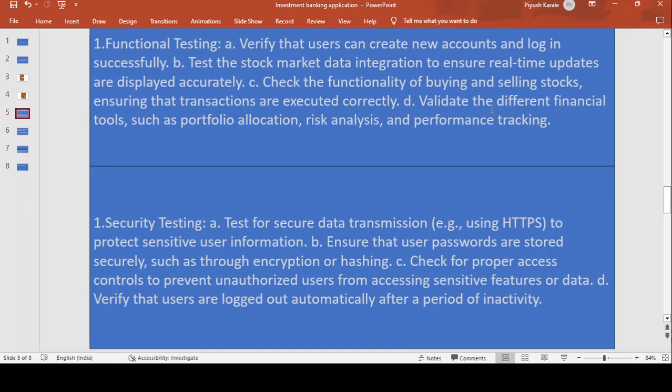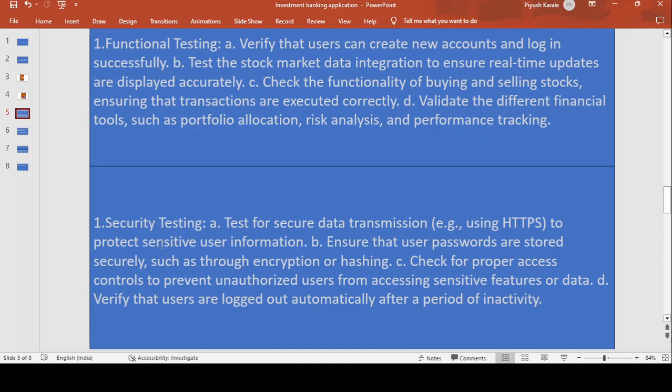Next, validate the different financial tools such as portfolio allocation, risk analysis and performance tracking. Risk analysis: in the share market, some shares go down and up. In that case, a chart is provided for risk analysis, on the basis of which investors do the analysis. We have to check that it is properly shown or not. And we also check the performance tracking.